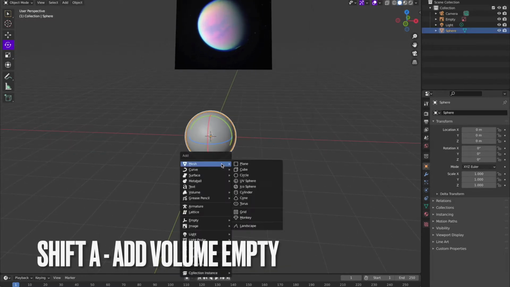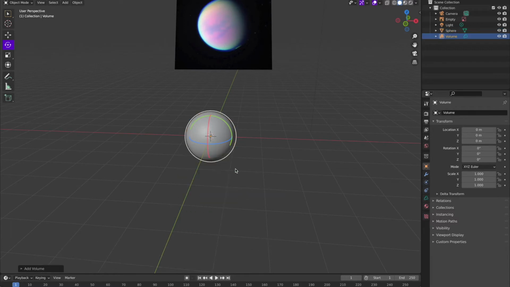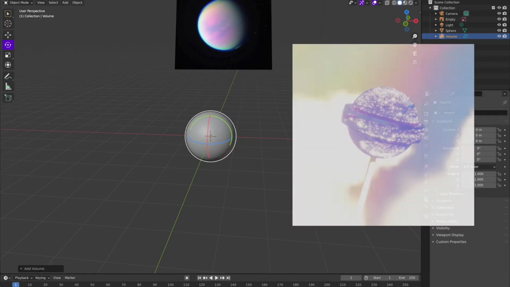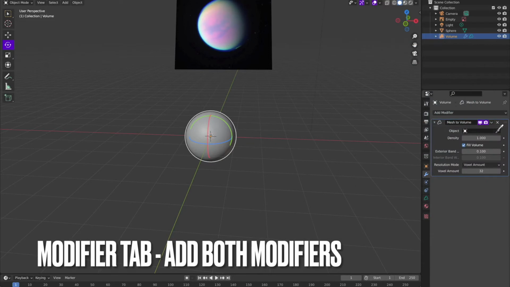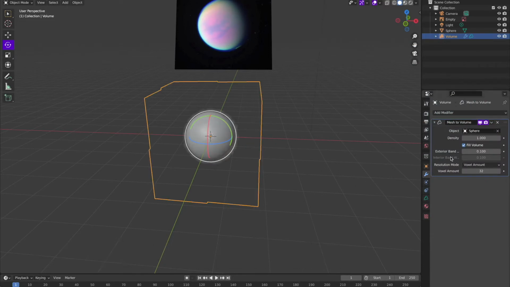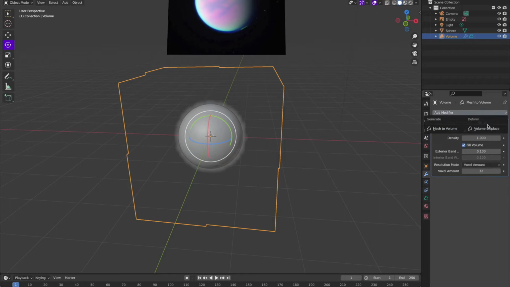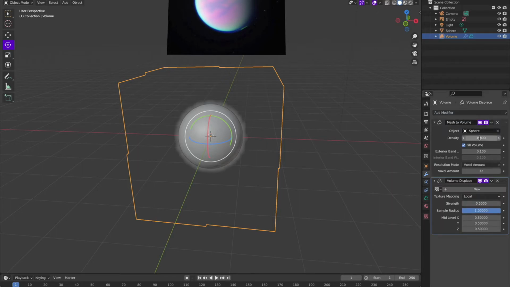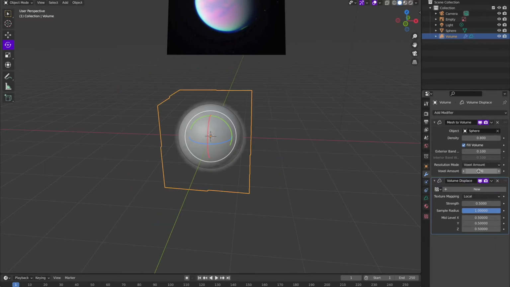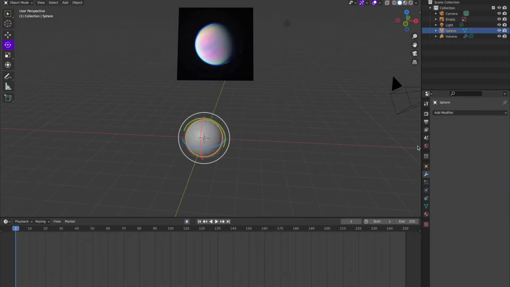Then you want to add in a volume empty. And this is like my other tutorial featuring the space candy where we made up the clouds. You want to do the same technique to add a bit of fog around that space object. So you want to add both of those modifiers, and then make sure that it knows what object to focus on, that first sphere. And you want to play a bit with these values to try to get a look that you want.